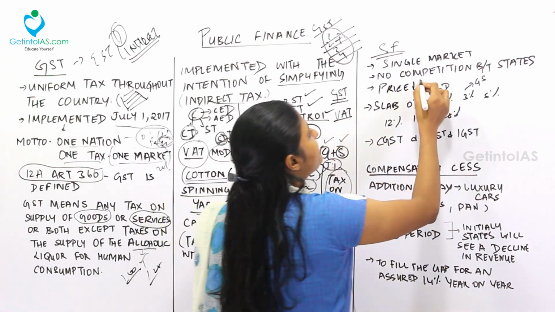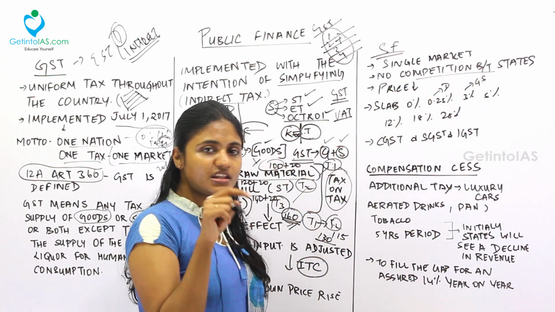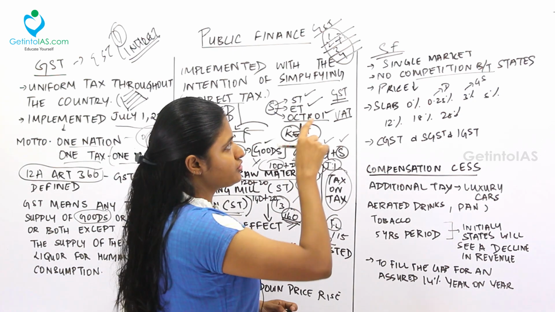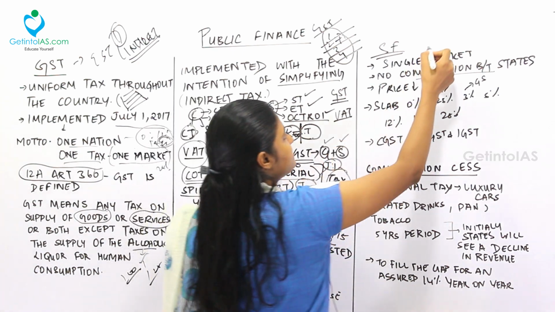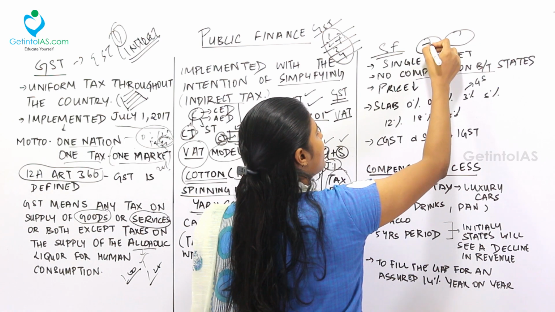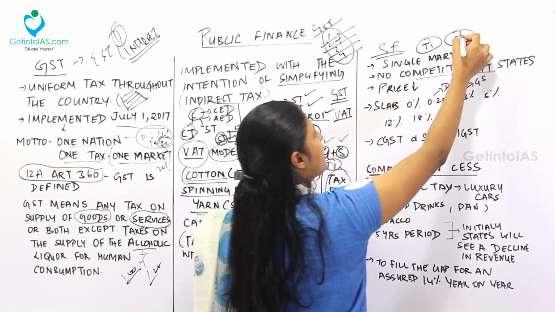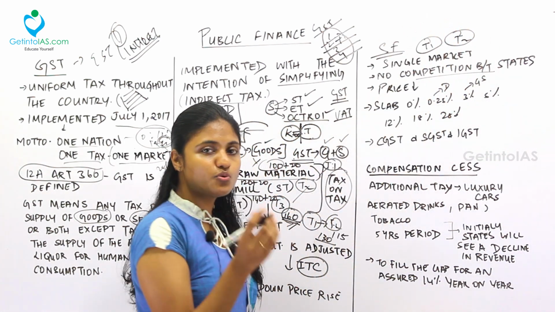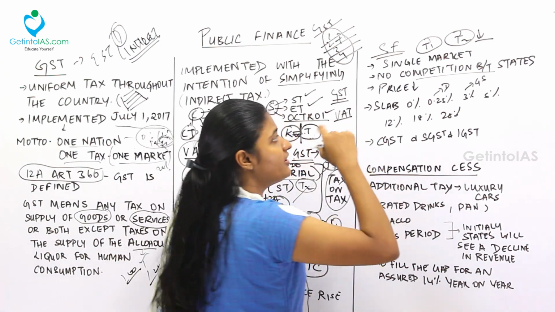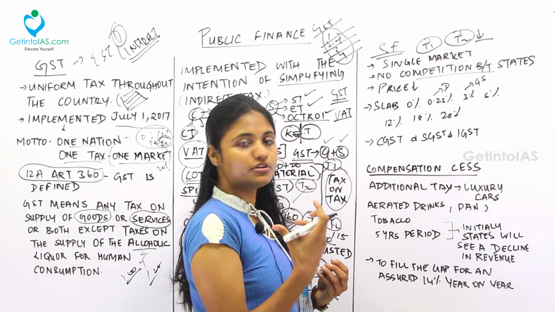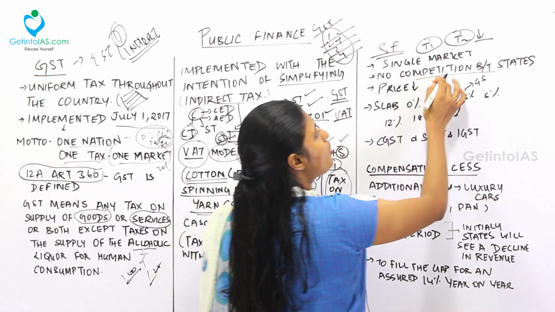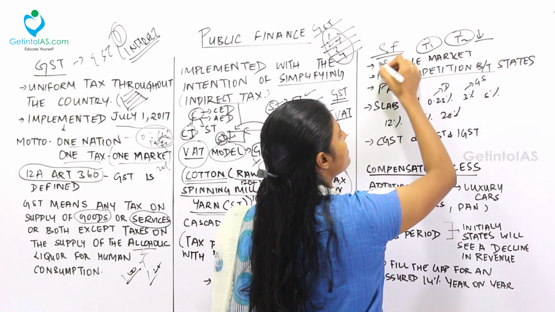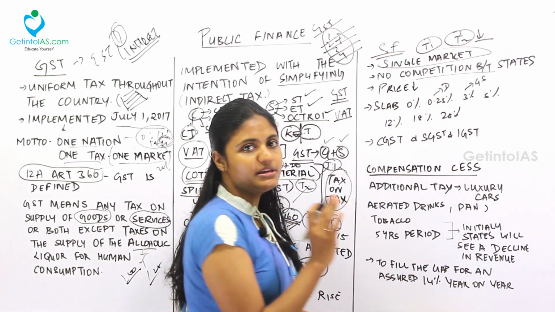Next, no competition between states. See, earlier before GST could come, it was not a single market. Fine. So if there is Kerala over here, Tamil Nadu over here, there will be a different tax regime here, and the tax regime in Tamil Nadu will be very different. So what these two states will do is reduce the price to attract more customers. That's why there is no competition between the states, because it is a single market system. Everywhere the tax will be the same.